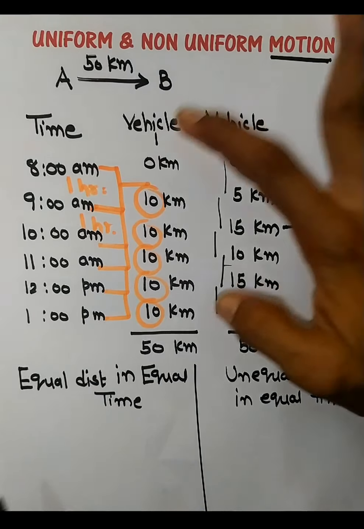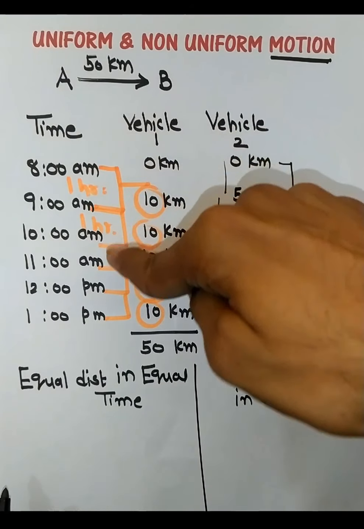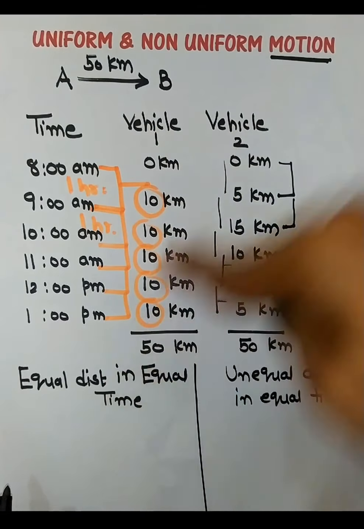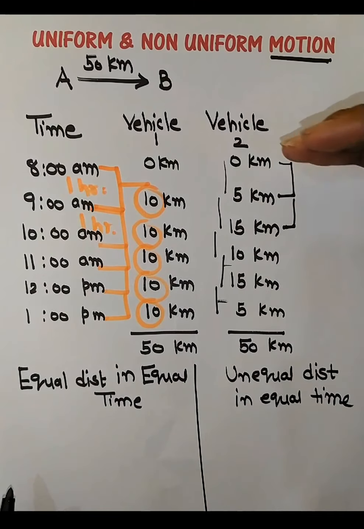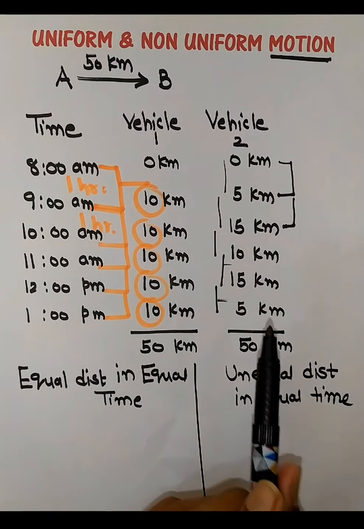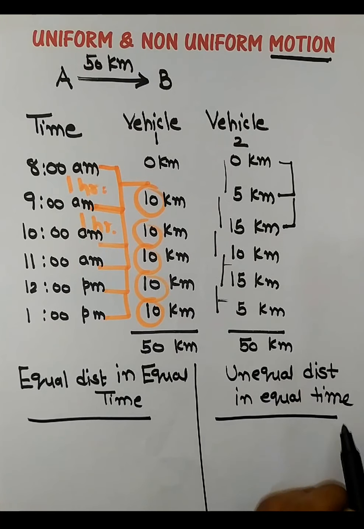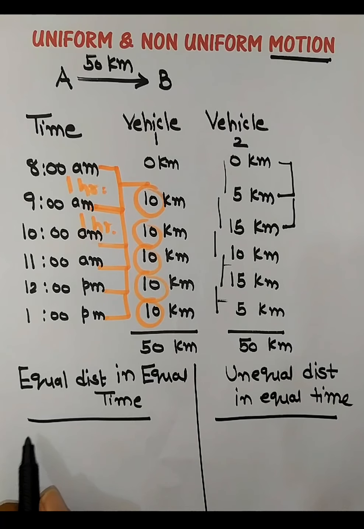So what is the difference between vehicle 1 and vehicle 2? Here we have seen in 1 hour equal intervals of time, equal distance. In this vehicle, even if we are taking equal intervals of time, it is not moving equal distance. Sometimes it is 5, sometimes it is 10, sometimes it is 15, right? So that is how we define uniform and non-uniform motion.